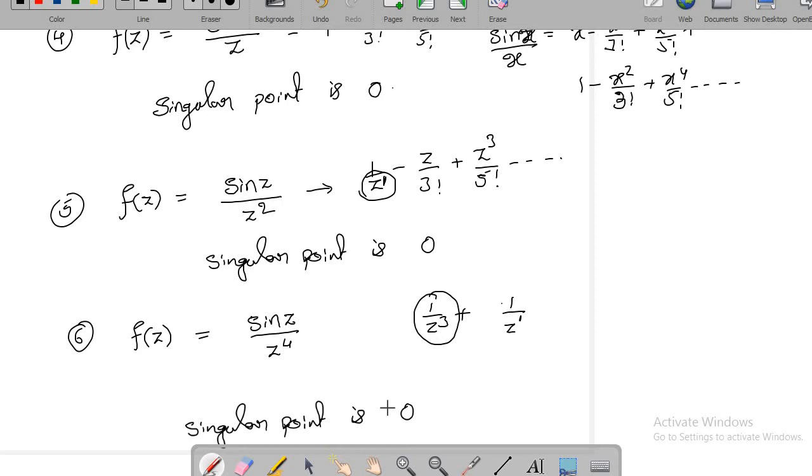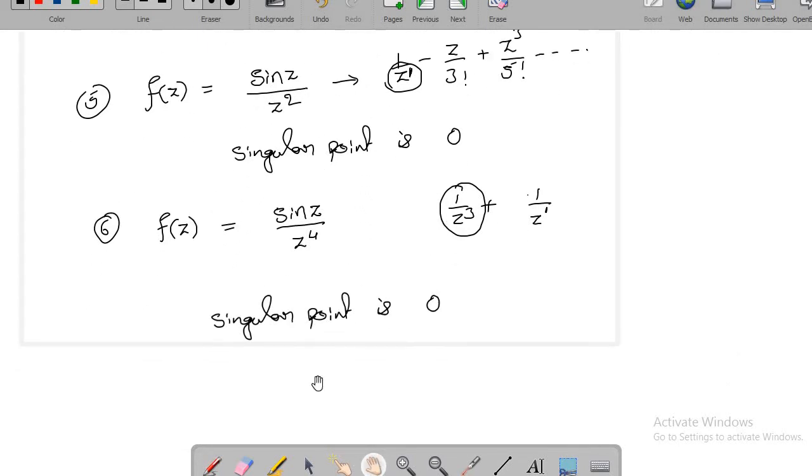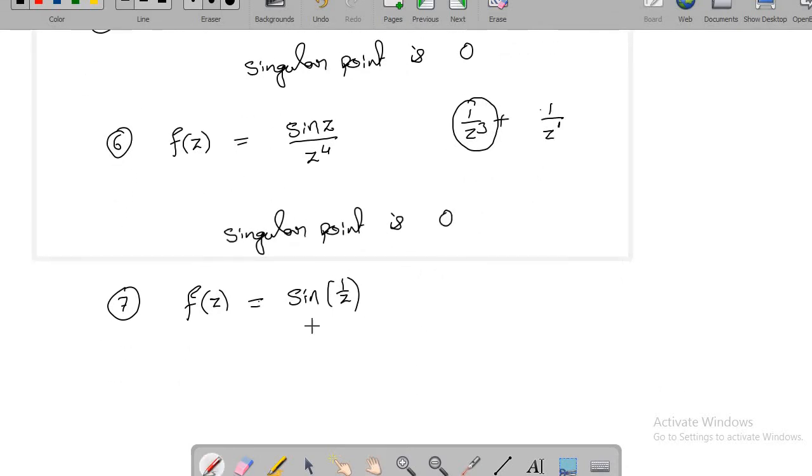Okay, so now you can have some other expansions. Let us say I take sine of 1 by z, this time I'll start with f of z equal to sine of 1 by z. So here also the singularity is 0 only.